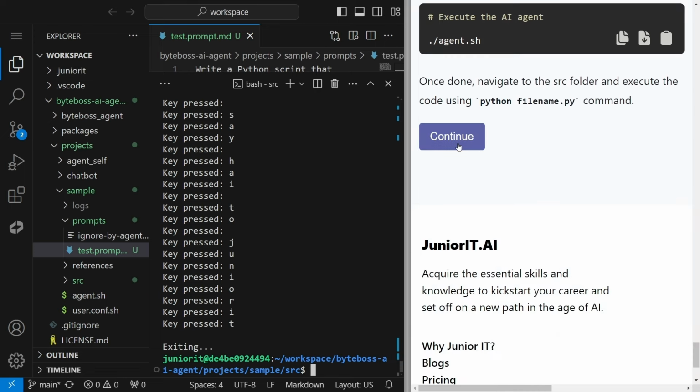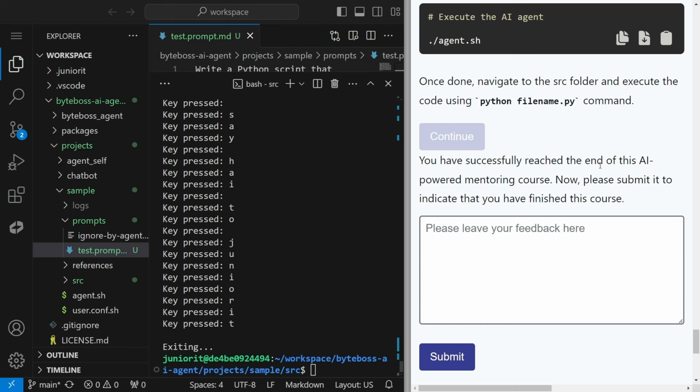And now we have successfully reached the end of this AI-powered mentoring course. Please provide your feedback on whether you like the course or not, and what changes you want from us. In the next session, I will teach you all the file structures of this project so that you can modify it. We will also teach you how you can use this ByteBoss AI agent to create almost anything. As this is an introductory section, we just want to make sure it's shorter.